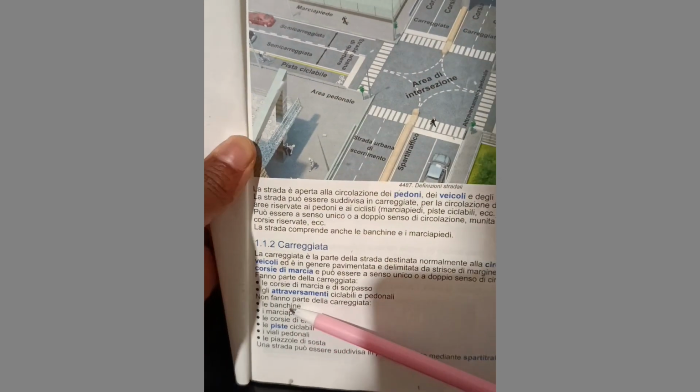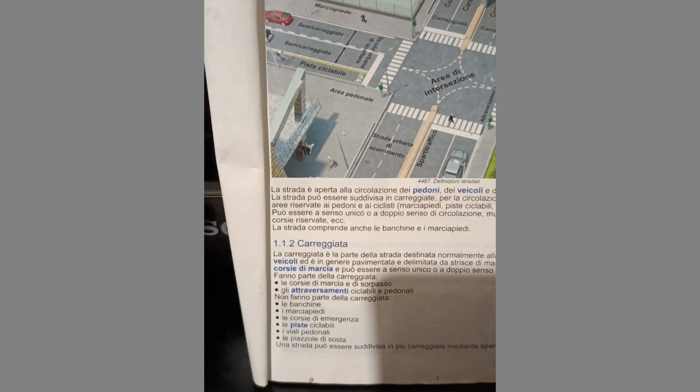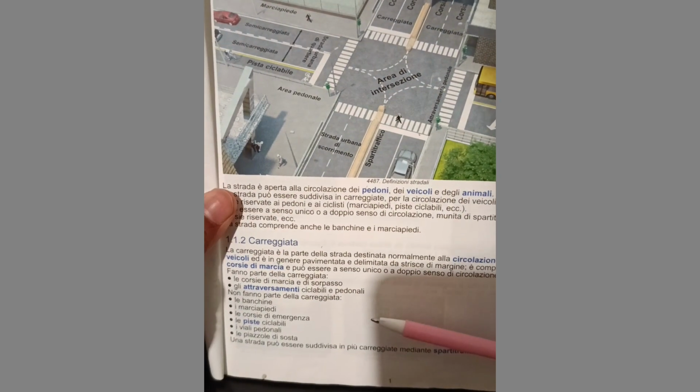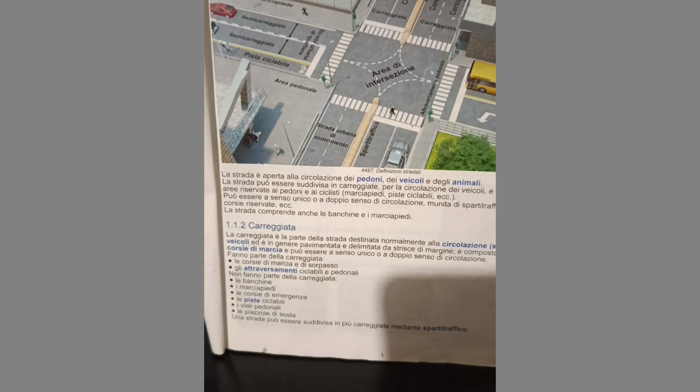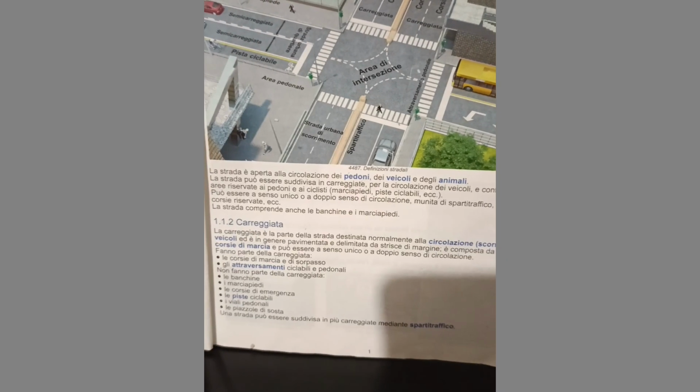All this part is called a banchine. It does not make up a carreggiata. Do you get? Now see, you have marciapiedi. Marciapiedi, this particular place where legs used to pass, is not called carreggiata. Okay, all these are banchine. Banchine is not part of carreggiata. If they ask you, "la banchine è parte della carreggiata," the answer is falso because it's not true. Okay, banchine is not part of the carreggiata. It is not true. You will put a falso.